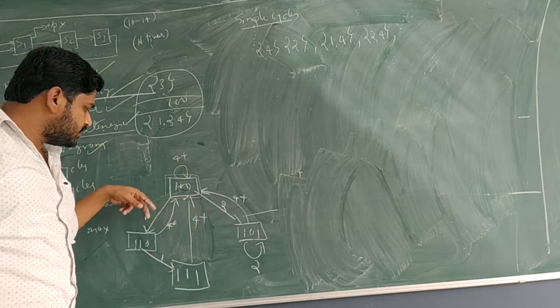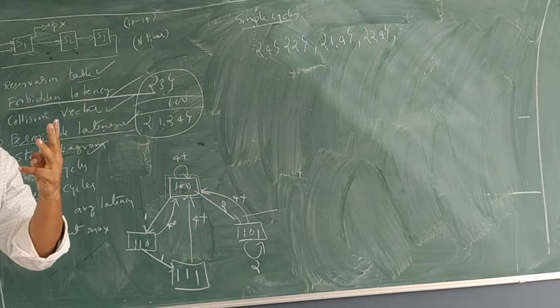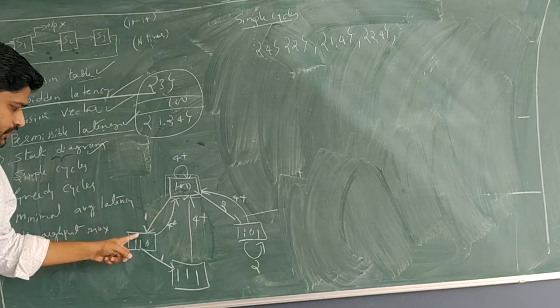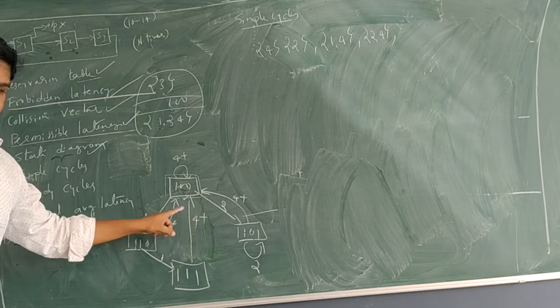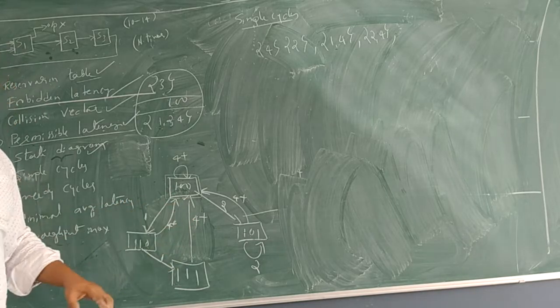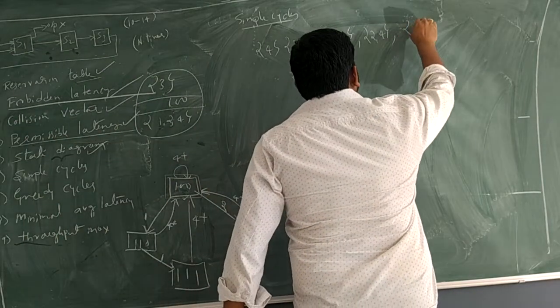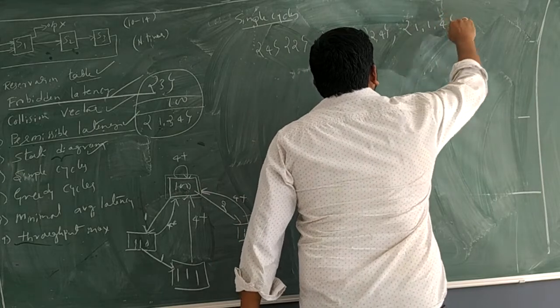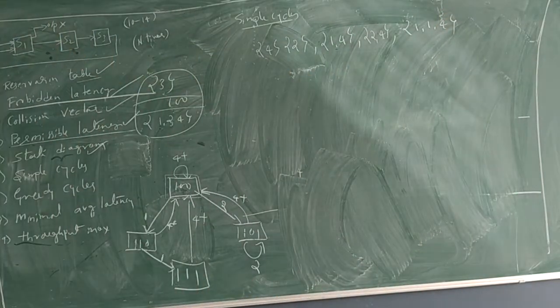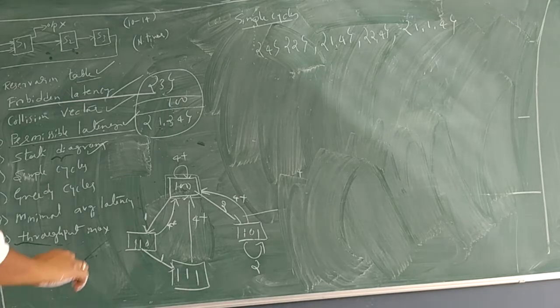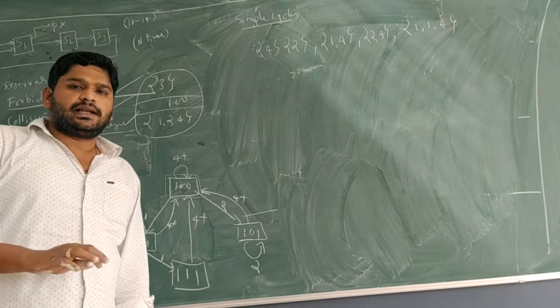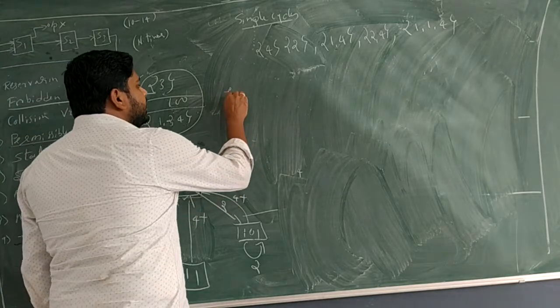One edge is done. Two edges are done. Now three edge cycles. 1, 1, 4. Here I write 1, 1, 4. These are called simple cycles. Okay. Now you do one oral arithmetic to find out greedy cycles.